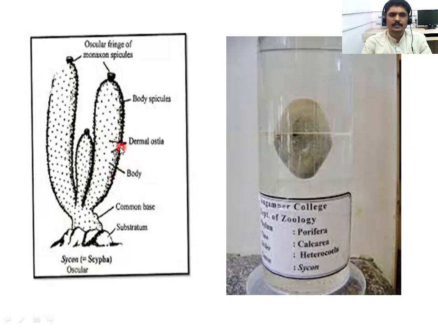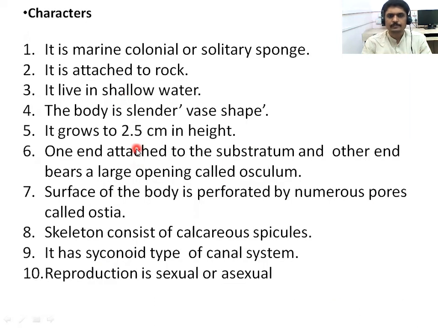Water enters inside the body through these ostia and exits outside the body through a large opening called the osculum. The body has numerous pores, which we call ostia.